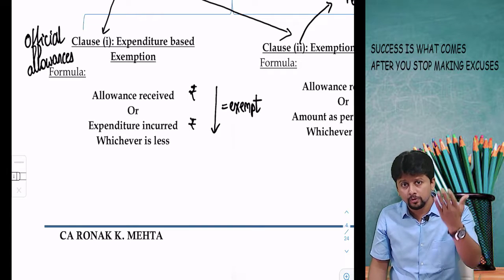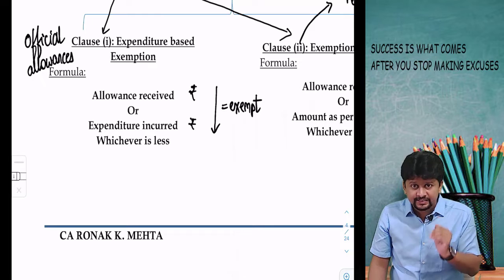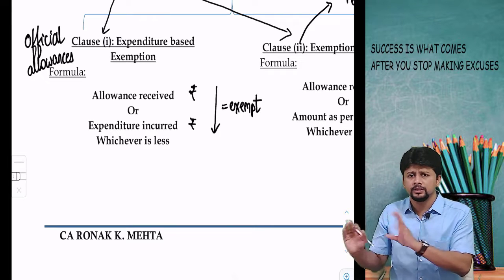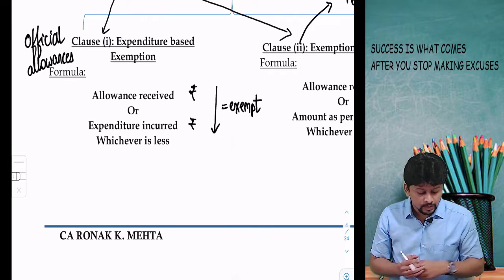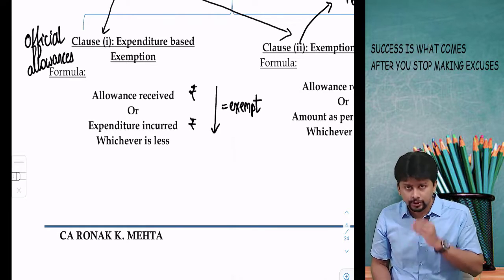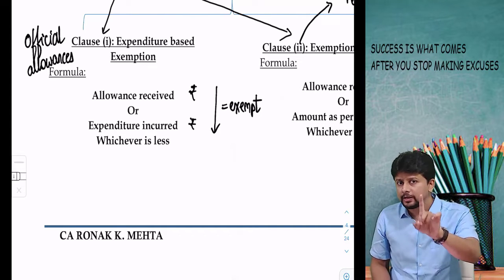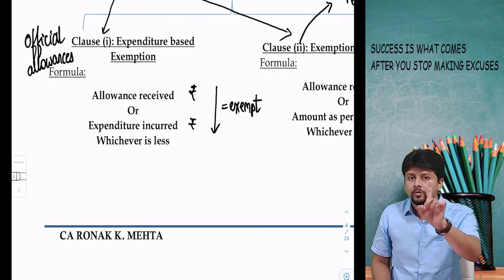If you have spent more, then the allowance will be fully exempt. If you spent less than the allowance, something will become taxable. Clause 1 is talking about those allowances which are on the basis of expenditure. So they are official in nature and you will get a tax exemption only if you spend the money.